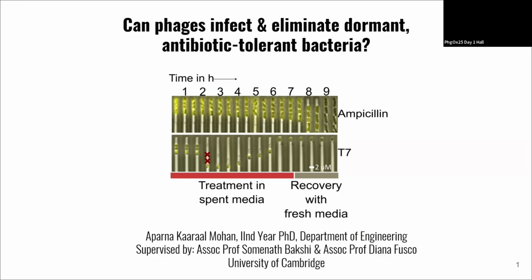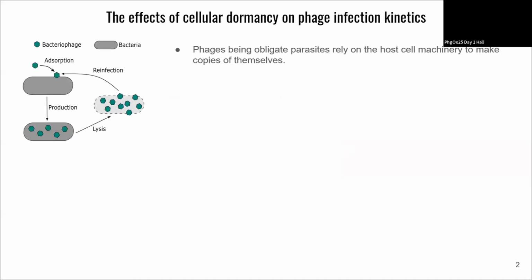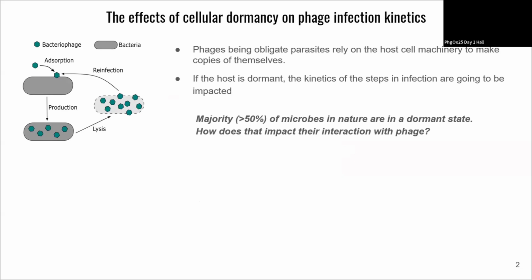I've changed the title of my talk slightly. Can phages infect and eliminate dormant antibiotic-tolerant bacteria? Now, as can be seen from the schematic, phages, being obligate parasites, rely on the host cell machinery to make copies of themselves. And so if the host is dormant, the kinetics of the steps in infection are going to be impacted. And the majority of microbes in nature are in a dormant state.